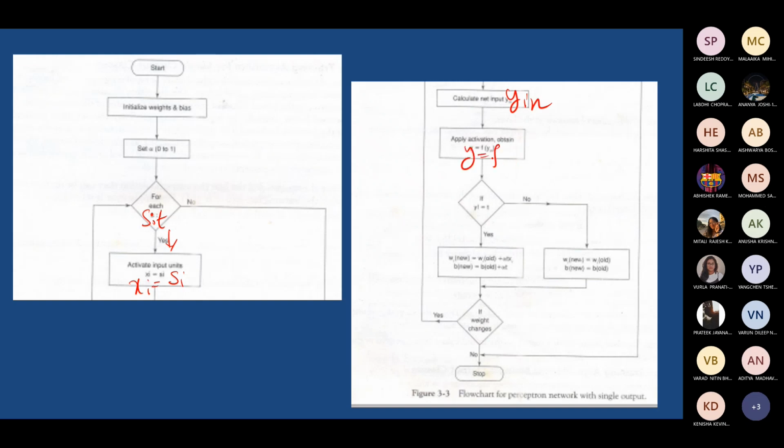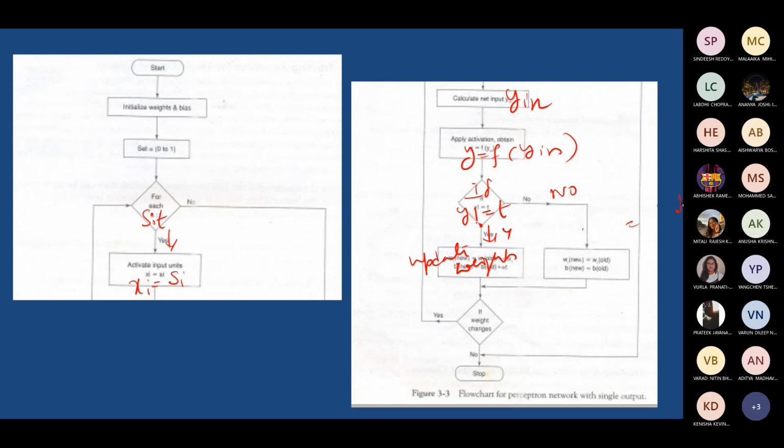Find response using the activation function. Then check if y is not equal to t. If yes, update the weight. If no, wi new is equal to wi old.